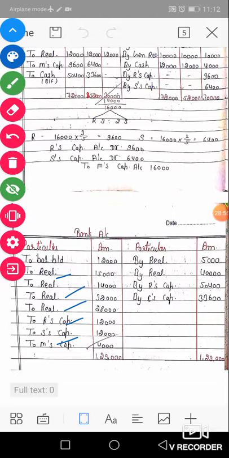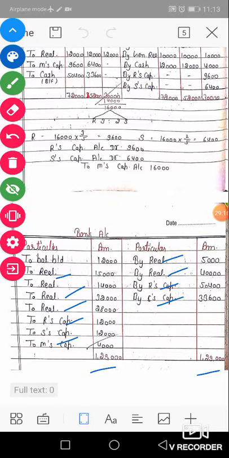To cash is transferred to the CR side of the cash account, to realization, to Ram and to Sham, and both sides are finally equal at rupees 129,000. By cash is transferred to DR and to cash is transferred to the CR side of the cash or bank account.